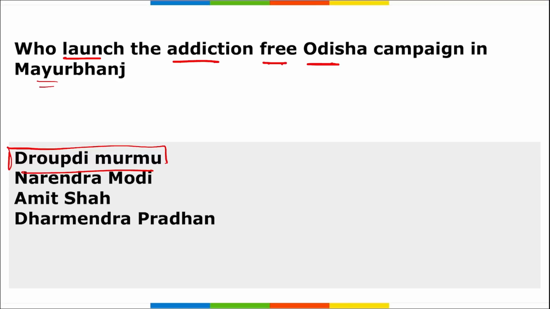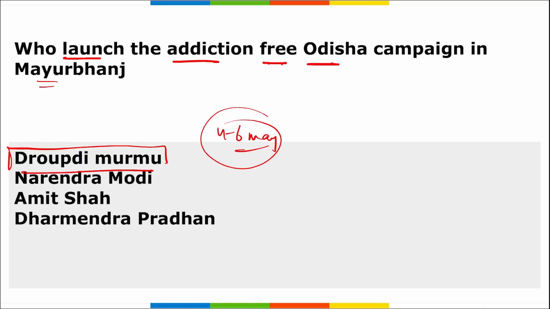During a 3-day visit from 4th to 6th of May to Odisha, Draupadi Murmu, President of India, launched the addiction free campaign in the Mayurbhanj district. She stated that addiction is an evil and a disorder which has social, economic, physical and mental causes.